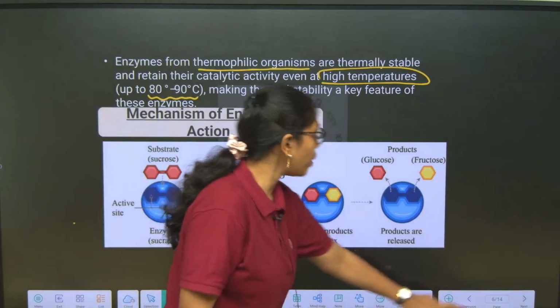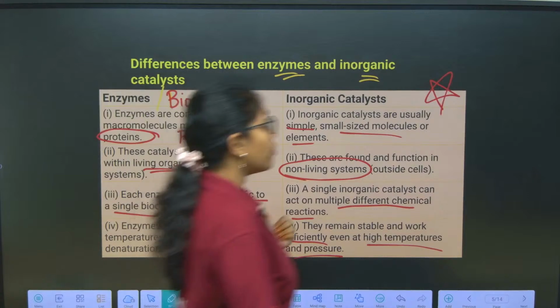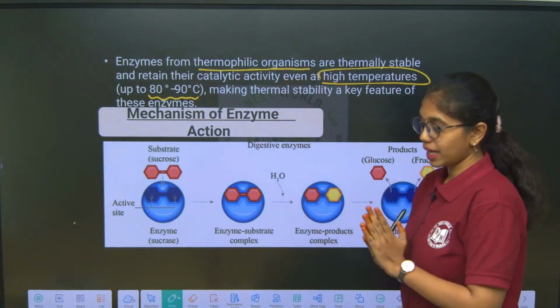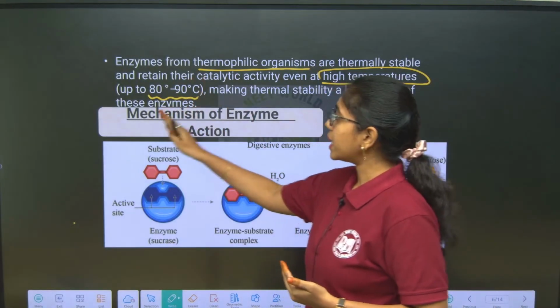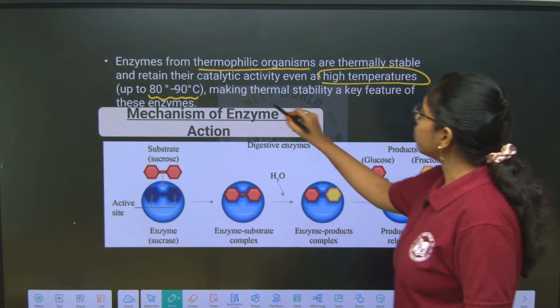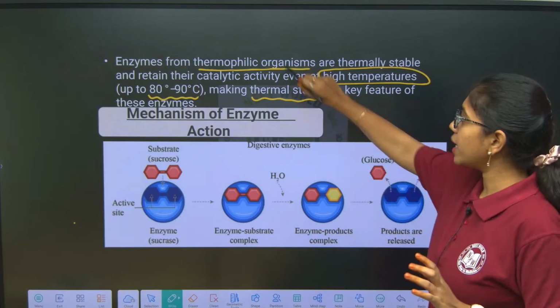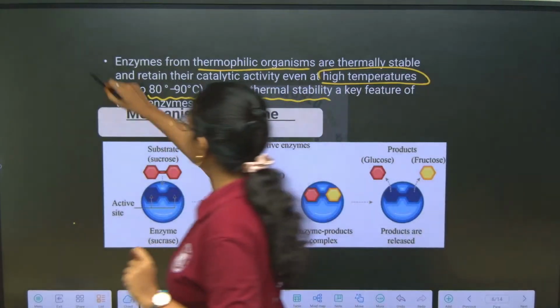Whereas normal biocatalysts have an optimum temperature of 40 degrees Celsius, those enzymes which are derived from thermophilic organisms retain the enzymatic activity even at 80 to 90 degrees Celsius. This ensures the thermal stability, which is the key feature of these enzymes derived from thermophilic organisms. Clear with this point, right?